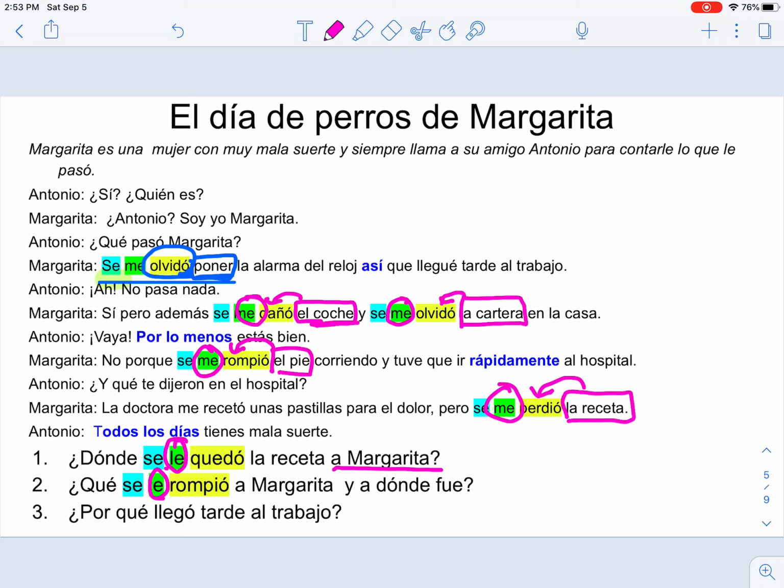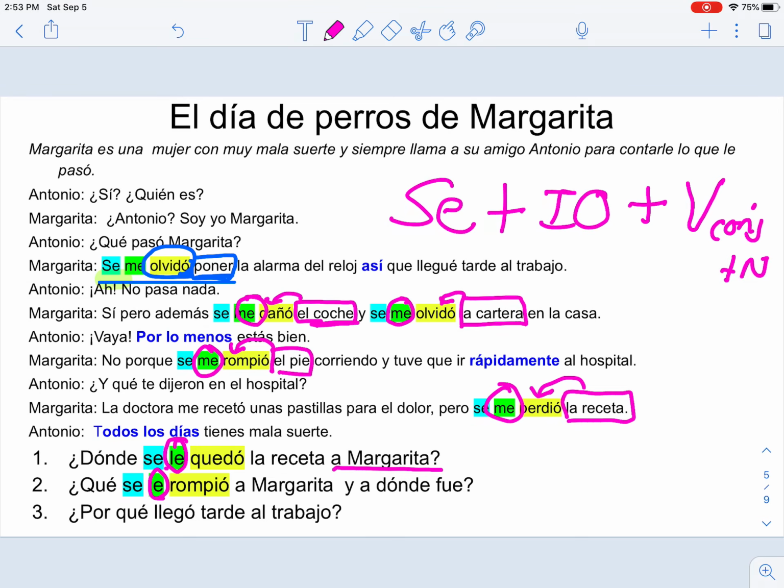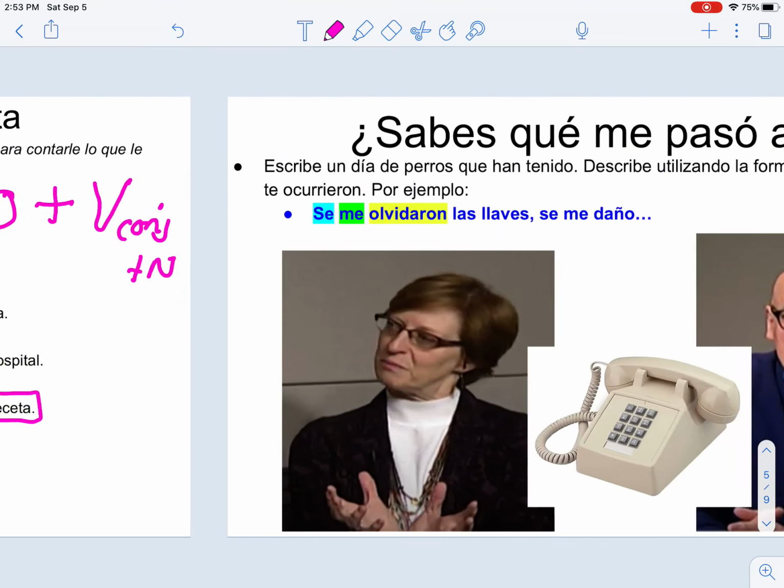So make sure that you have your indirect object. It's always going to go "se" plus your indirect object plus your conjugated verb, and this verb agrees with your noun. And the noun is not always necessary, though. In this case, for example, there's no noun there.